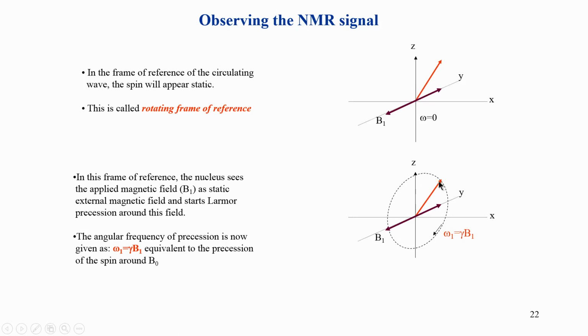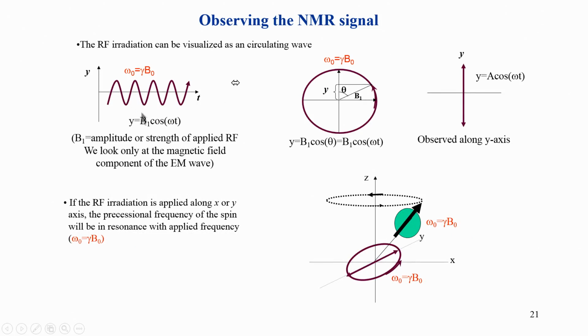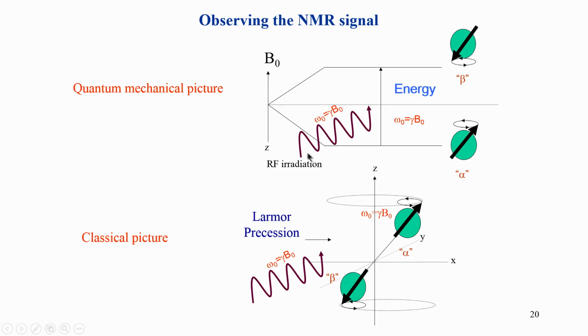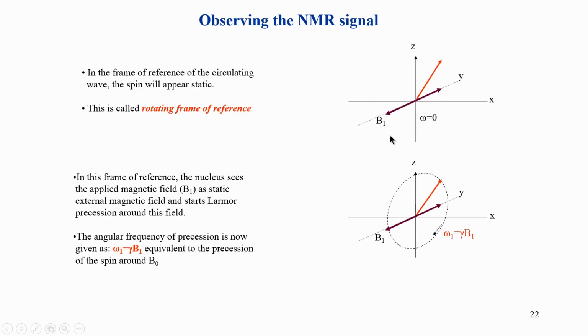Under that condition, because this is also a magnetic field, what I am applying here is actually a B1. Going back a few slides, this radiation is actually an applied magnetic field. So, this electromagnetic radiation now makes the spin start rotating around this magnetic field. Earlier it was rotating around B0, that is this axis, but no longer, because we have entered into a rotating frame where the spinning around the z axis is over. We have stopped that, and we are looking at a frame where they are static.